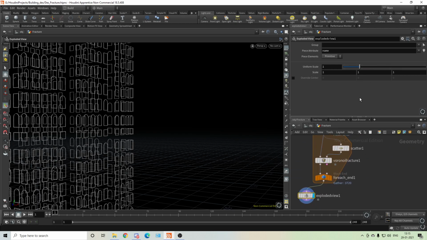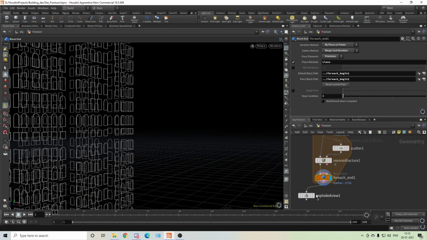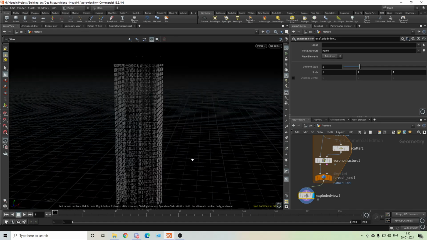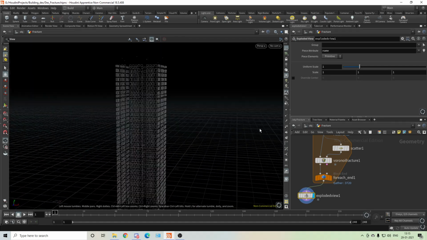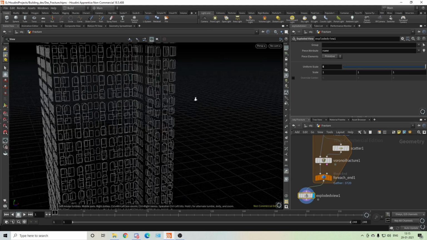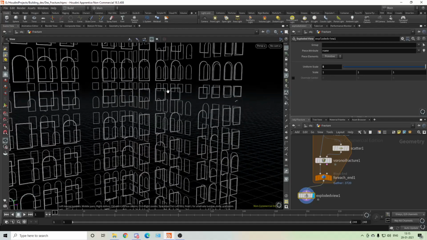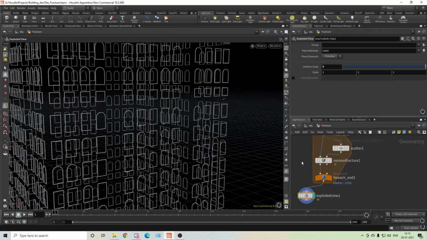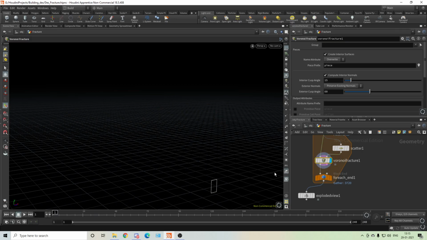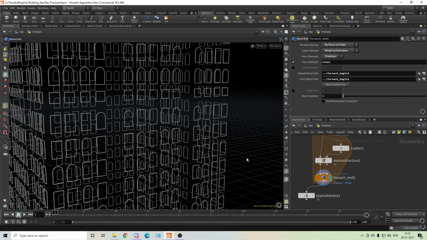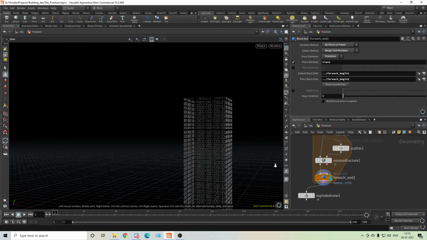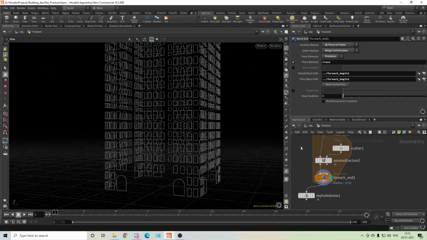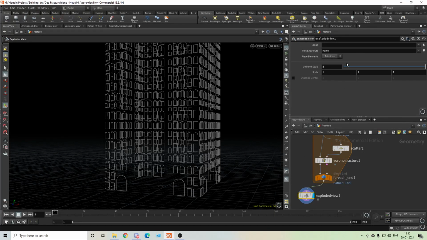Oh, hold on. Okay, we got this. Ooh, what happened? Everything is not broken. Why? We got the Voronoi, the fractures, and if you see exploded view, hide other object.